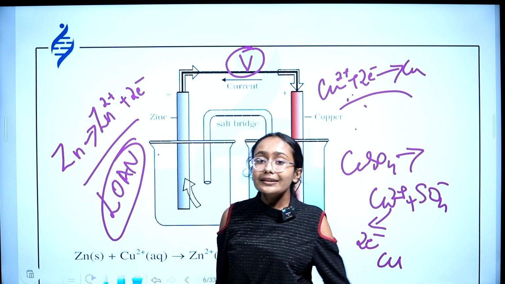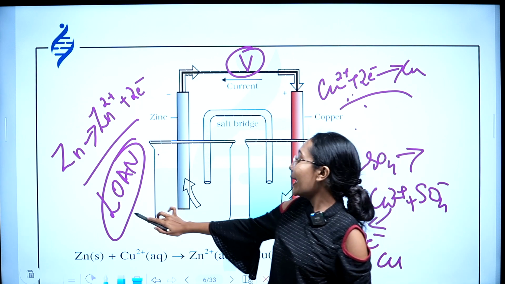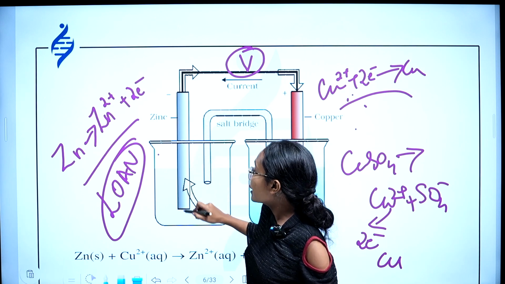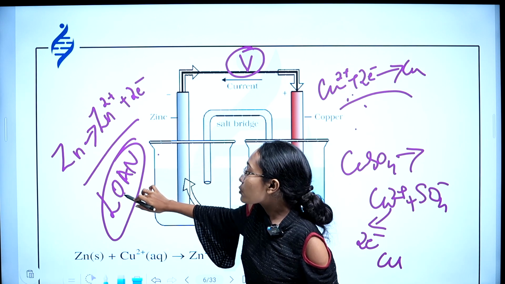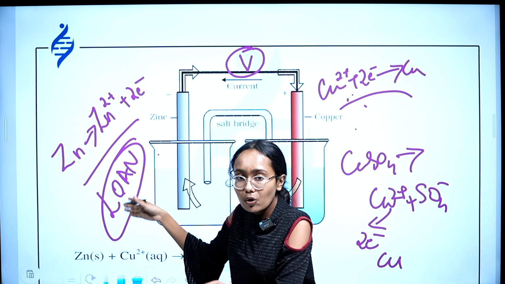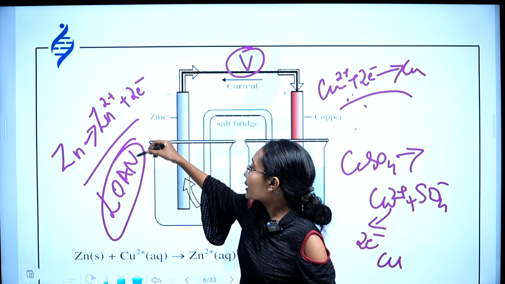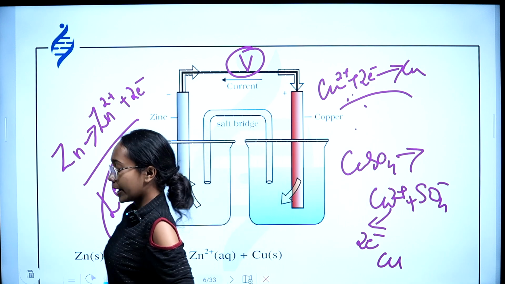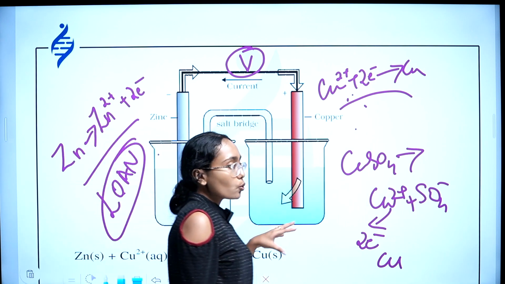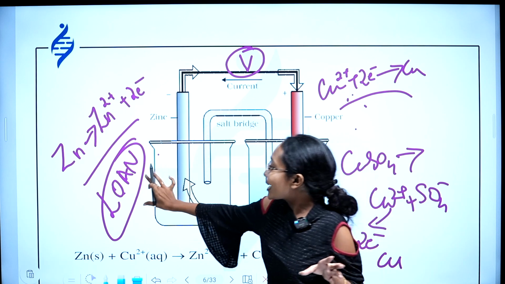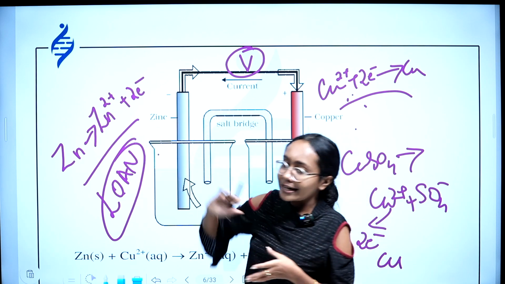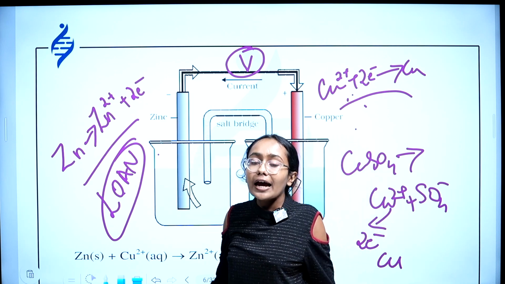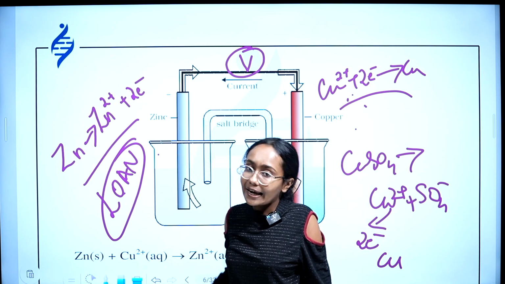This is a code that you can always keep in mind, because L for left, A for anode. So in the left side there will always be anode. And anode undergoes oxidation, which is represented here by the letter O, and N for negative. Anode has got a negative charge. So LOAN means nothing but left, oxidation, anode, negative. Left side you will see anode, and anode is undergoing oxidation, and anode is always negative.